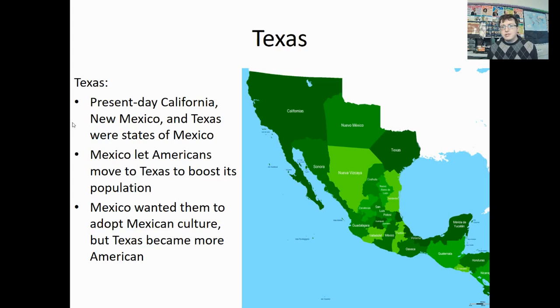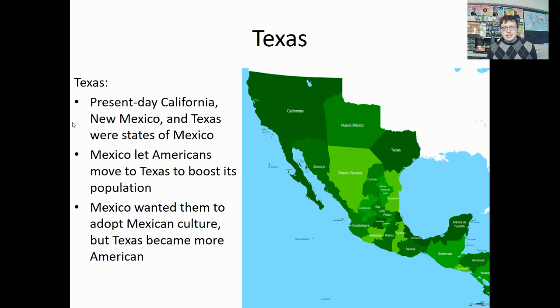Now, it's important to understand that present-day California, New Mexico, Arizona, parts of Utah, Nevada, all of that is under the control of Mexico. For the most part, Mexico is going to have an okay relationship with the United States. They're going to allow Americans to move into the area that they called Texas to help boost its population.